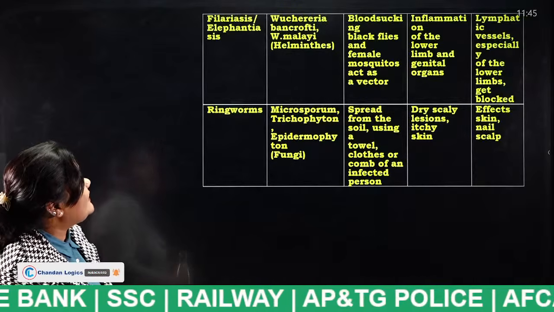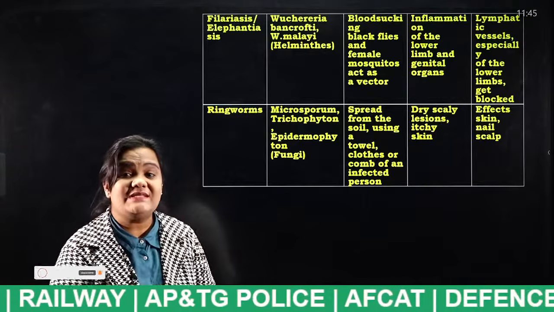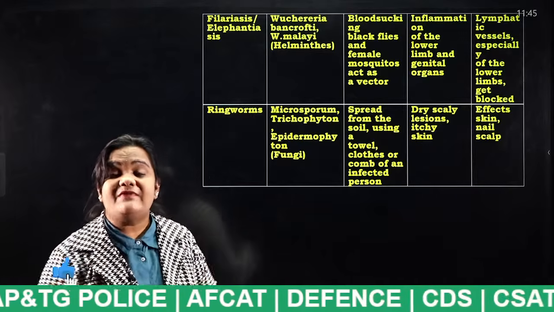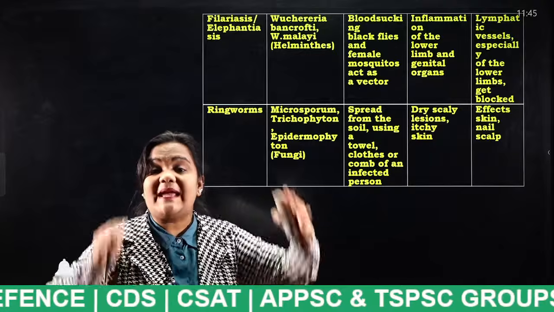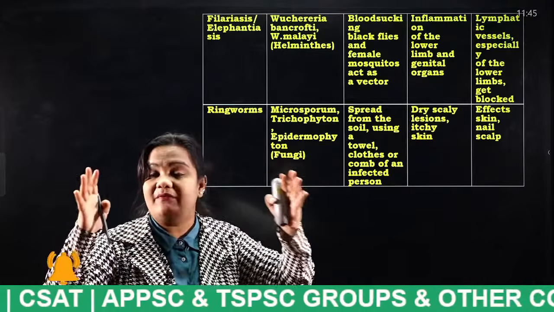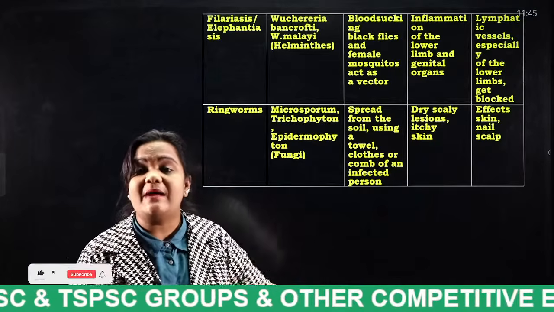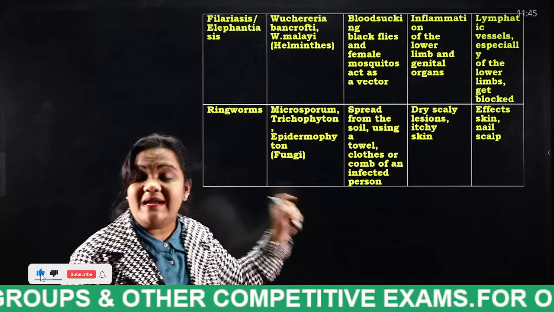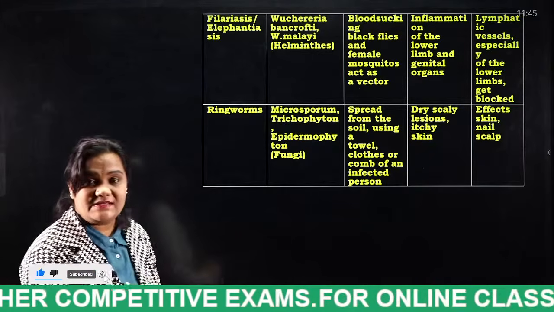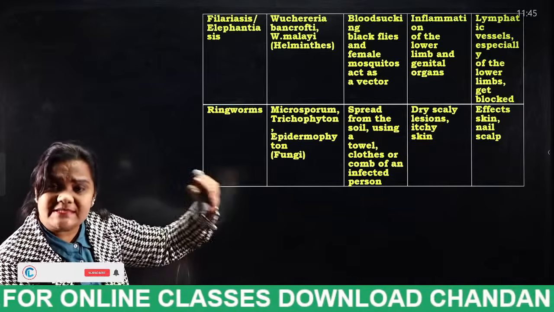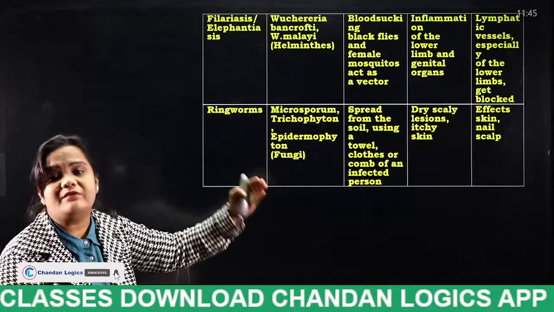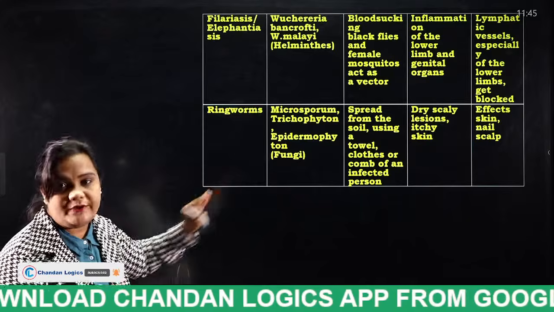Filariasis or elephantiasis. So we have discussed what this filariasis is: if a person has a leg, one of his legs will be like an elephant leg, swollen very largely. That type of disease is known as what, students? Filariasis or elephantiasis. So what is the causing agent? What is the vector and what are the symptoms? Which part of our body will be affected more? So now we are going to discuss.